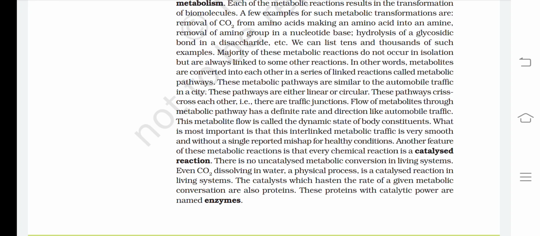What is most important is that this interlinked metabolic traffic is very smooth and without a single reported mishap for healthy conditions. Another feature of these metabolic reactions is that every chemical reaction is a catalyzed reaction. There is no uncatalyzed metabolic conversion in living systems. Even CO2 dissolving in water, a physical process, is a catalyzed reaction in living systems. The catalysts which hasten the rate of a given metabolic conversion are also proteins. These proteins with catalytic power are named enzymes.